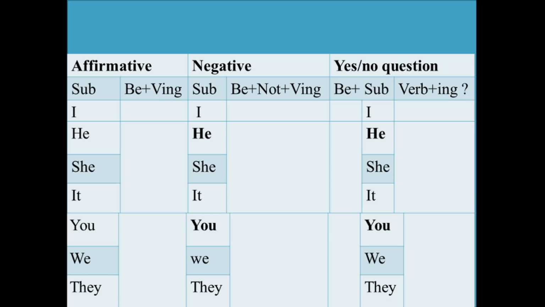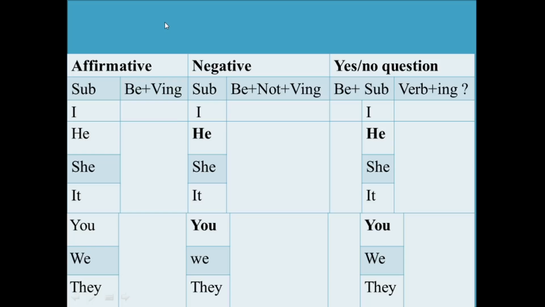Of course, we have the affirmative form, which is the positive one, the normal one, the negative form with the not word, and the interrogative or yes and no question with the question mark at the end. And we change the form of the sentence. So let's take the verb to do.